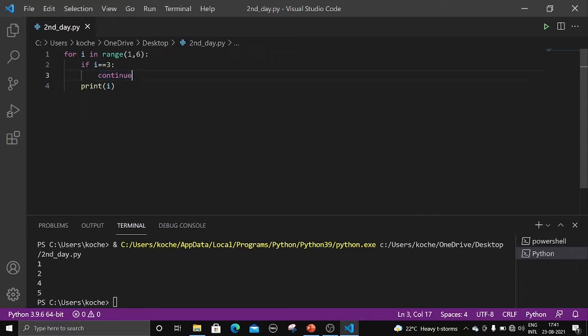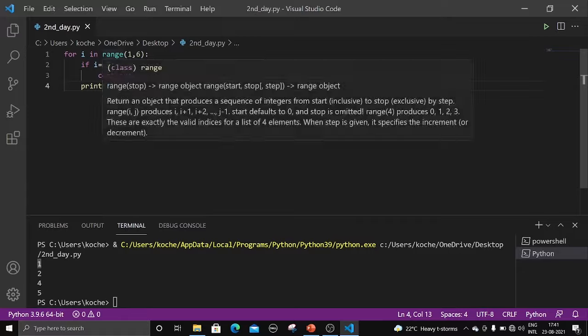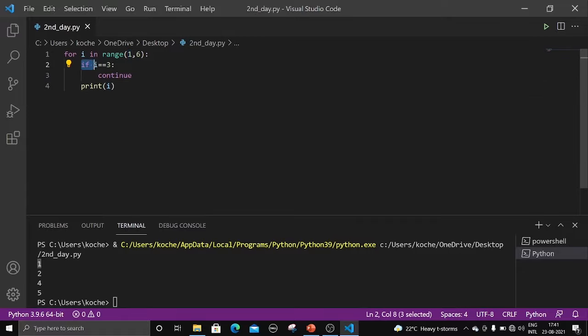So initially I equal to 1, it will check the condition here. If I equal to 1, it is correct. No, it is not correct. So if it is not correct, it is printing I. What is I? 1. Next I will be incremented. What is I now? 2. Is 2 double equal to 3? Not. So we are printing 2. What is 2? It is printed 2 here.